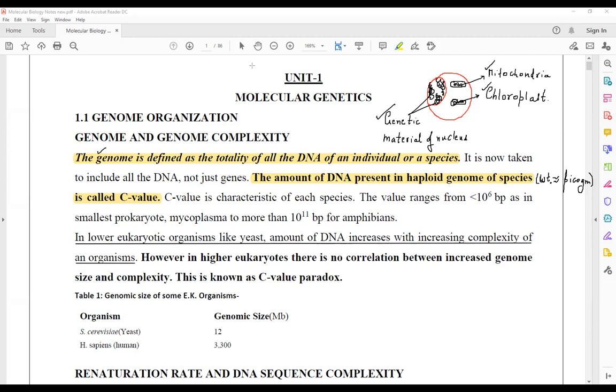Amphibians have the largest amount of heterochromatin as the genetic material present within itself.